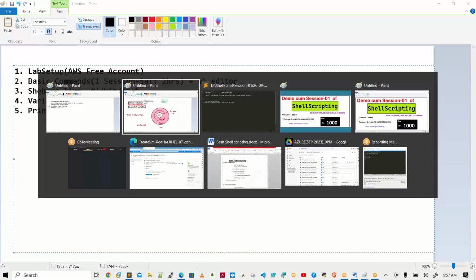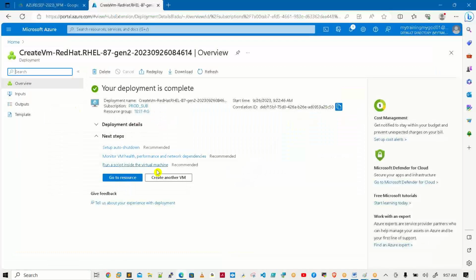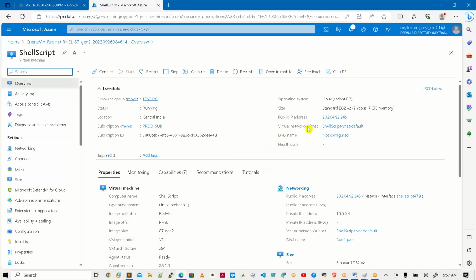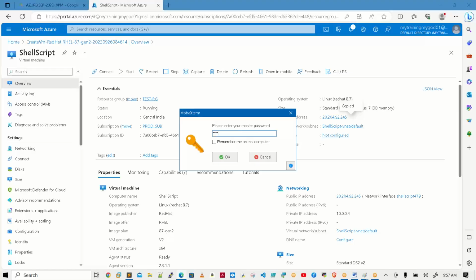This is very difficult to understand. Let me show you one example. I'm taking one Linux machine, but I will explain everything on AWS, which is completely free for practice purposes.